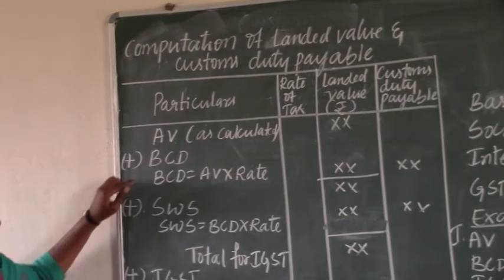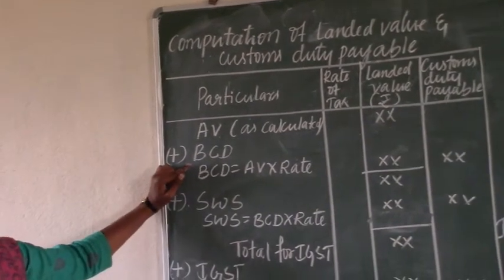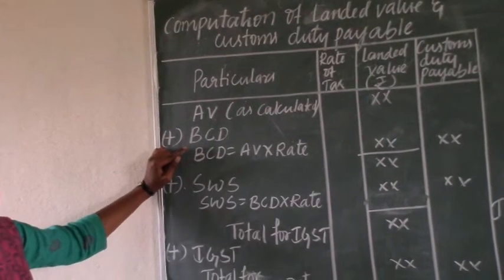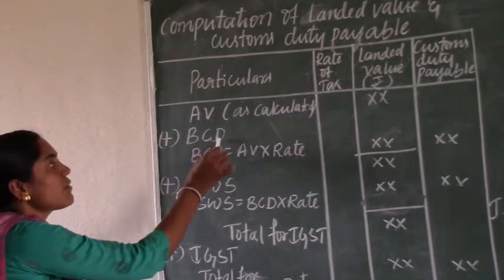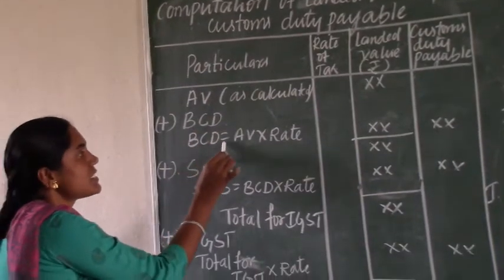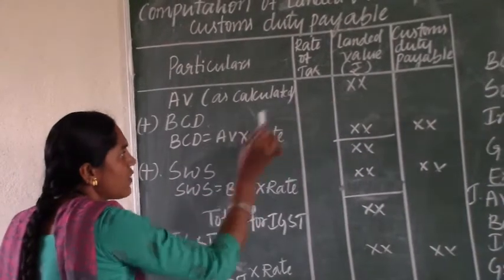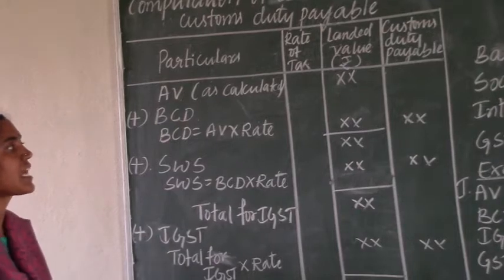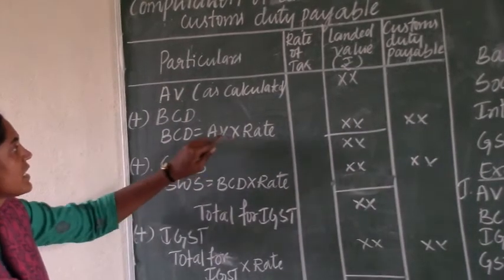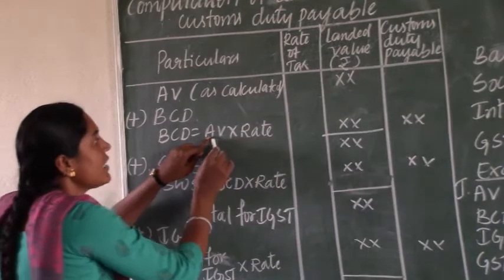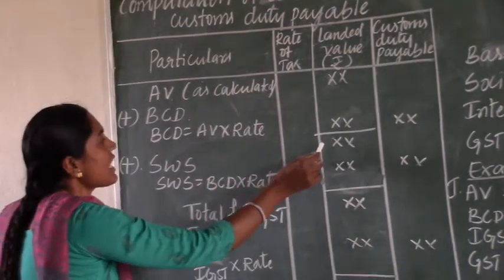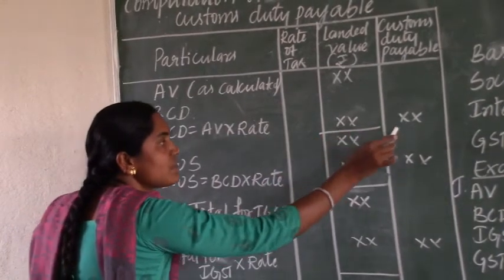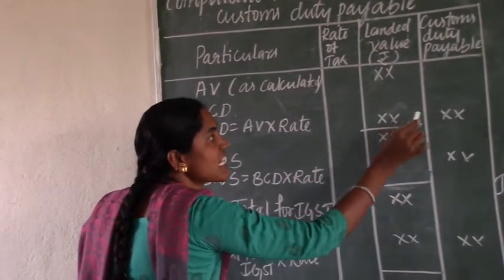Then next we need to calculate BCD. BCD is basic customs duty, a kind of duty chargeable on the assessable value by the customs authority. How will we calculate the BCD? BCD equals AV into rate of BCD, which is always given in the question. Then we get the BCD duty payable, which we write in both the amount column as well as the duty payable column, because it is a kind of duty.